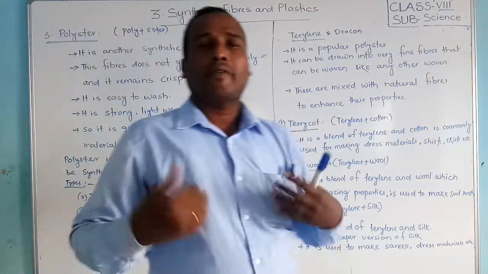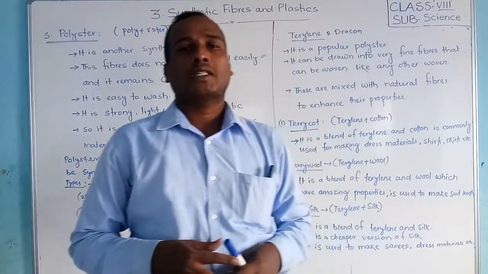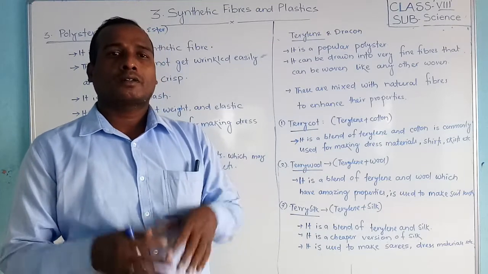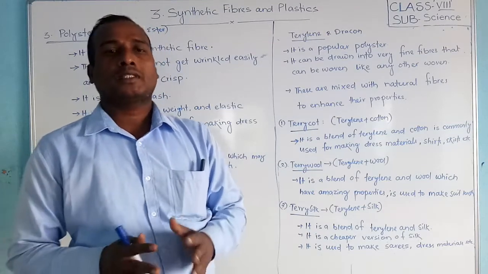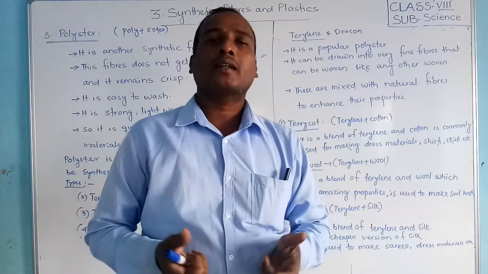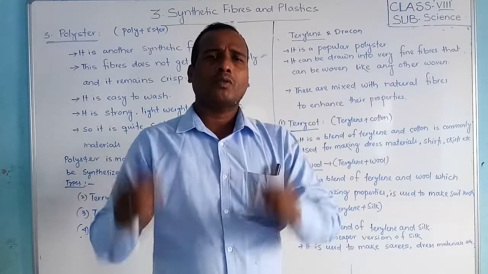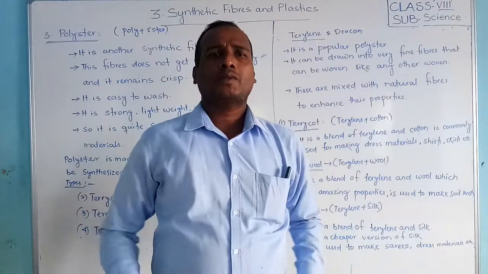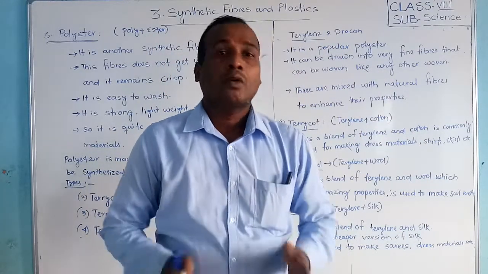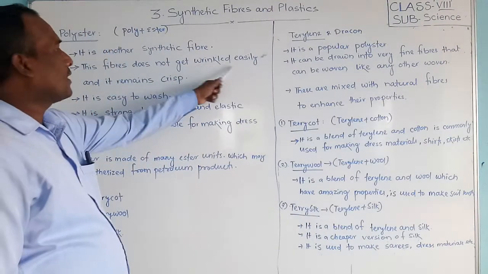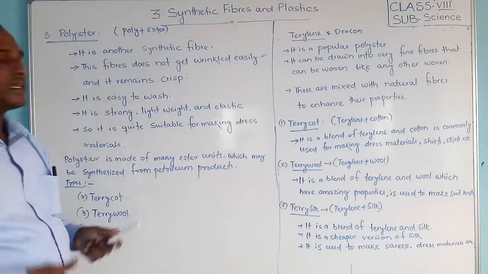Cotton clothes will fold and wrinkle, but polyester, when you wash and dry it, will be straight as usual. You can wear it even without ironing.